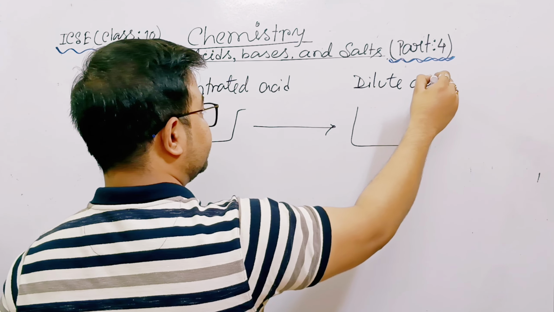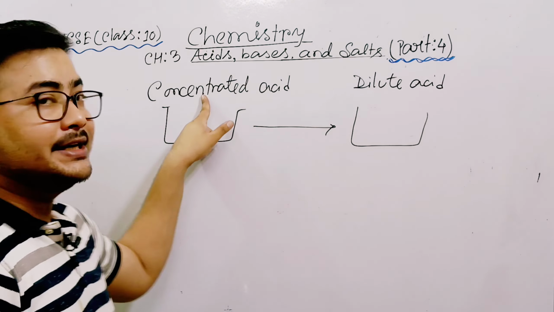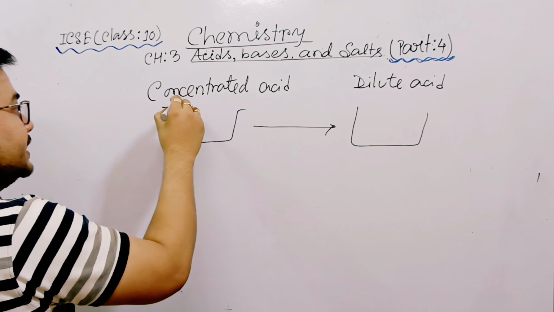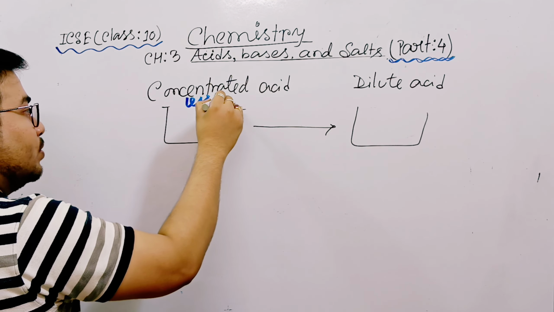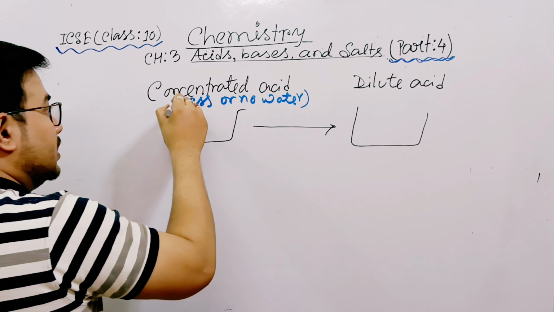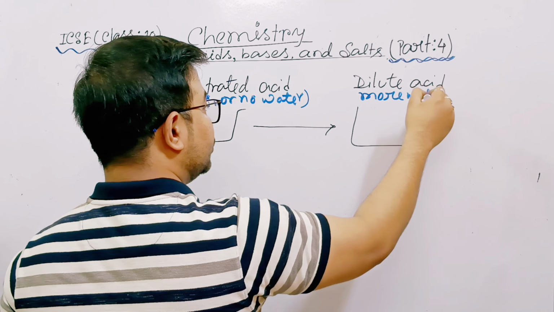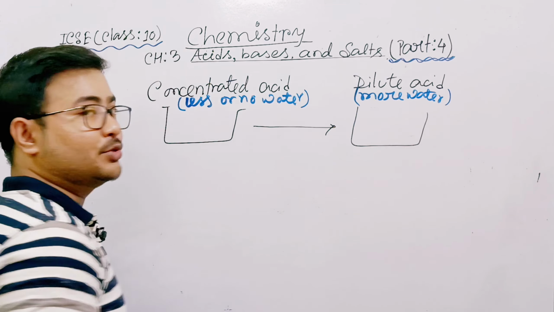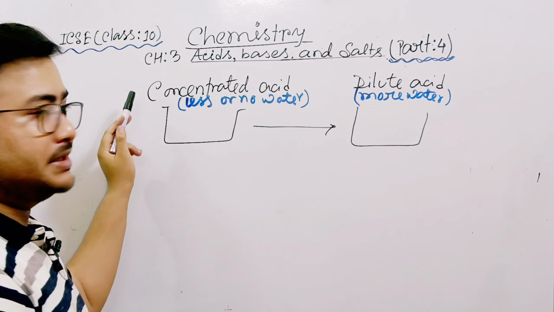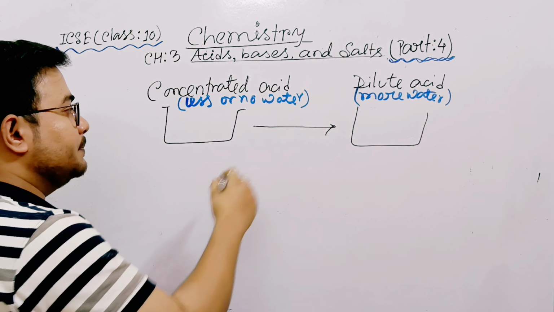Concentrated means less water or no water, and dilute means more water. So what is the process to prepare dilute acid from concentrated acid? Concentrated has no water, dilute has more water. So the simple process is to add water.